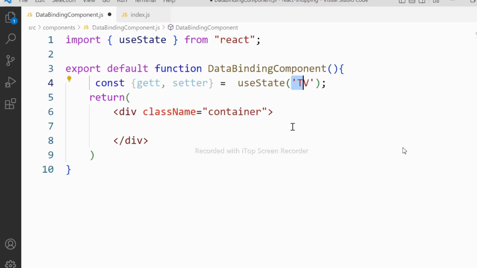Now how to separate those elements? We have to use destructuring. By using destructuring, we separate them. One is getter, another one is setter. The getter I can give as getName, right? And for the setter I can give as setName. As of now, you don't need this setName, right? So later we will set value. In two-way binding, we will see that. Currently getName. That means now this is stored under this reference.